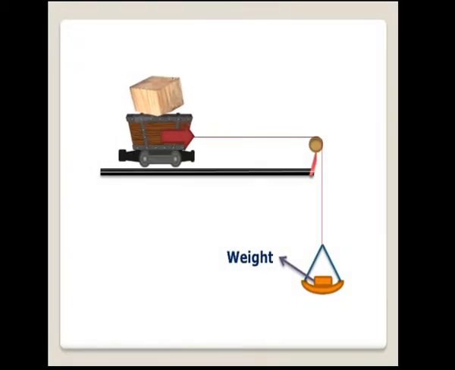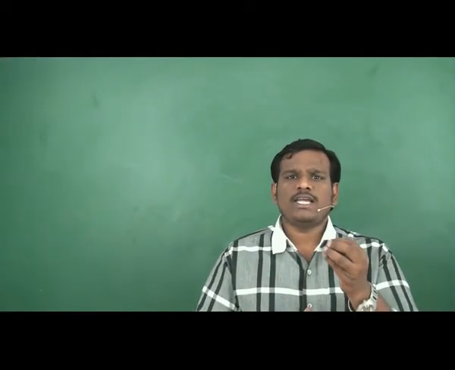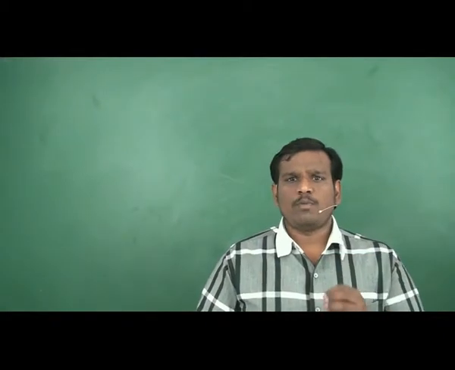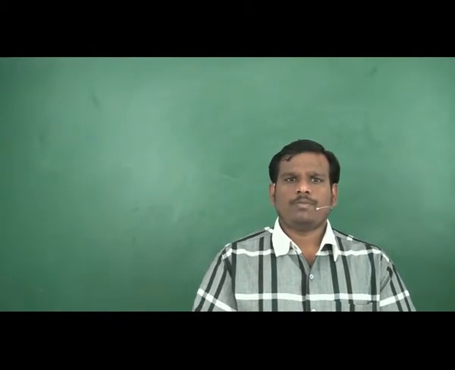You will notice that the trolley with the block on it moves towards the left with an acceleration. The block is at rest with respect to the surface of the trolley, but it is in motion with respect to the surface of the table.